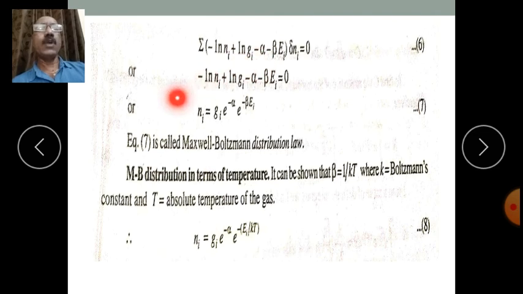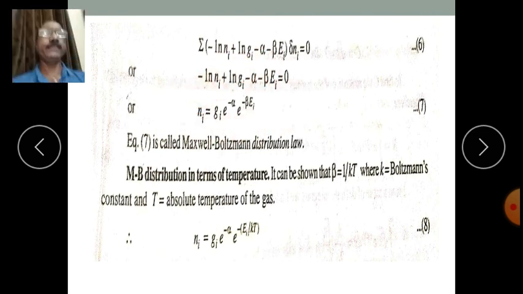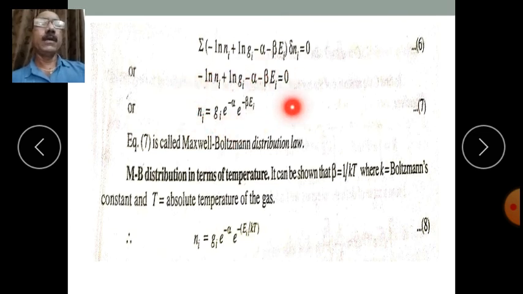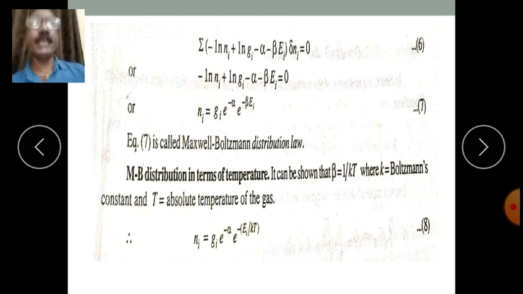This equation is called Maxwell-Boltzmann distribution law. This distribution law gives us the most probable distribution of the number of particles distributed in different energy levels.